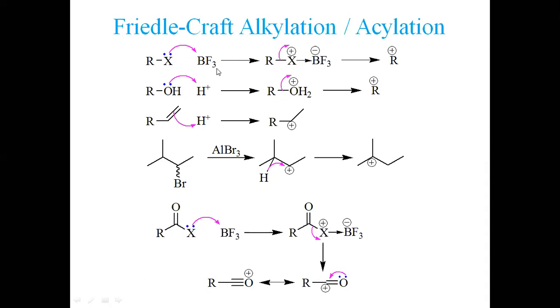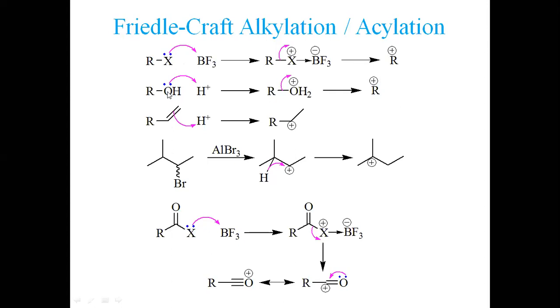Not only BF3 is required, we may use any other Lewis acid. Let's say we may have FeCl3, ferric chloride, that is also a Lewis acid. We can use aluminum trichloride or aluminum tribromide, etc. That is also a Lewis acid. Any Lewis acid can be used for this process. All of them shall result in an alkyl cation.